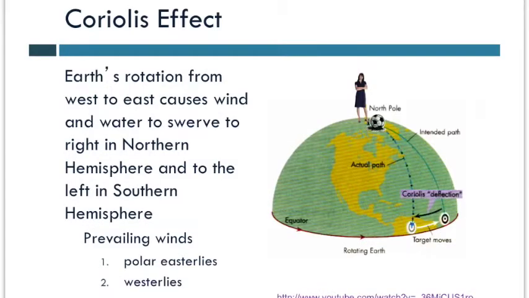The other major factor that controls the different biomes and climates on Earth is the Coriolis effect. We know that the Earth rotates on its axis, and because of this rotation, it causes an apparent deflection of winds and water to the right in the northern hemisphere, so they swerve towards the right if you're facing down towards the equator. If you're in the southern hemisphere and going towards the equator, you would be swerving towards the left. This causes the prevailing winds all over the globe, and we'll describe these in the next slide. These are the polar easterlies, the westerlies, and the trade winds.